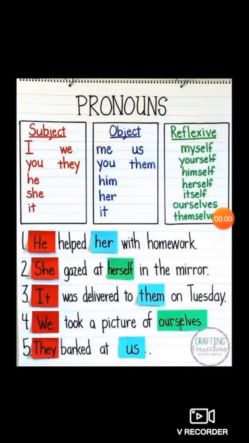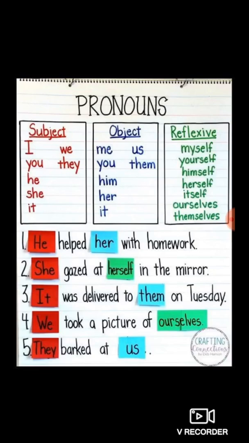See students, in these examples, instead of nouns, pronouns are used. He helped her with homework. So he and her, these are pronouns. She gazed at herself in the mirror. She and herself, these two are pronouns. It was delivered to them on Tuesday. So it is an object, that's why it is used.